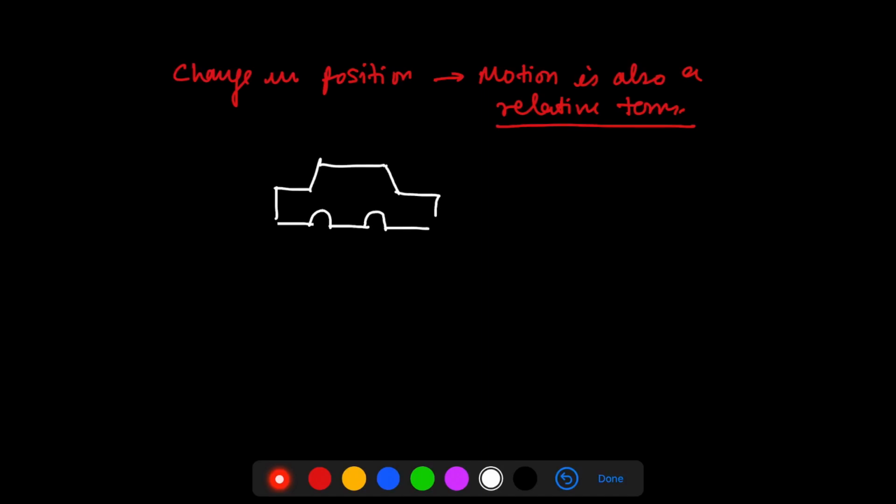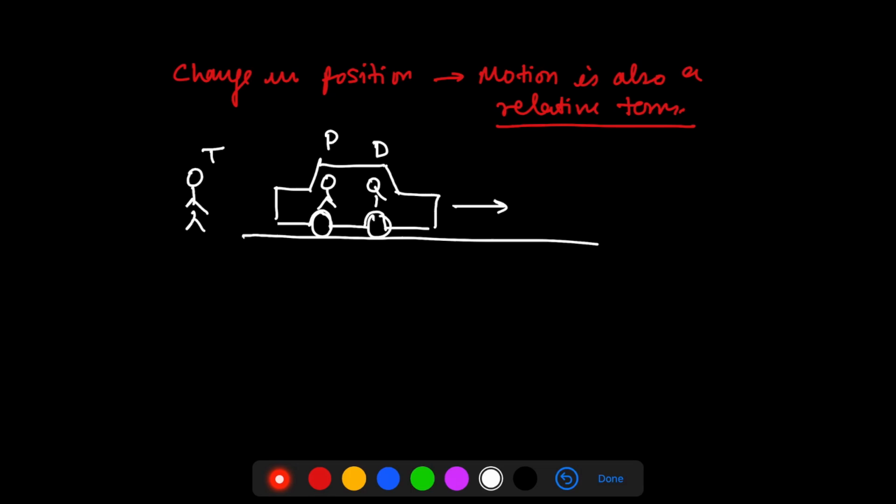Let's say there is a car. So there is a car over here, and there is a person sitting here, and there is a driver over here. So I'll call this driver as D and this person as P. And this car is moving down this road with some speed. Now I have a person or a traffic police. I'll call this traffic police as T, and the traffic police is standing at the signal.